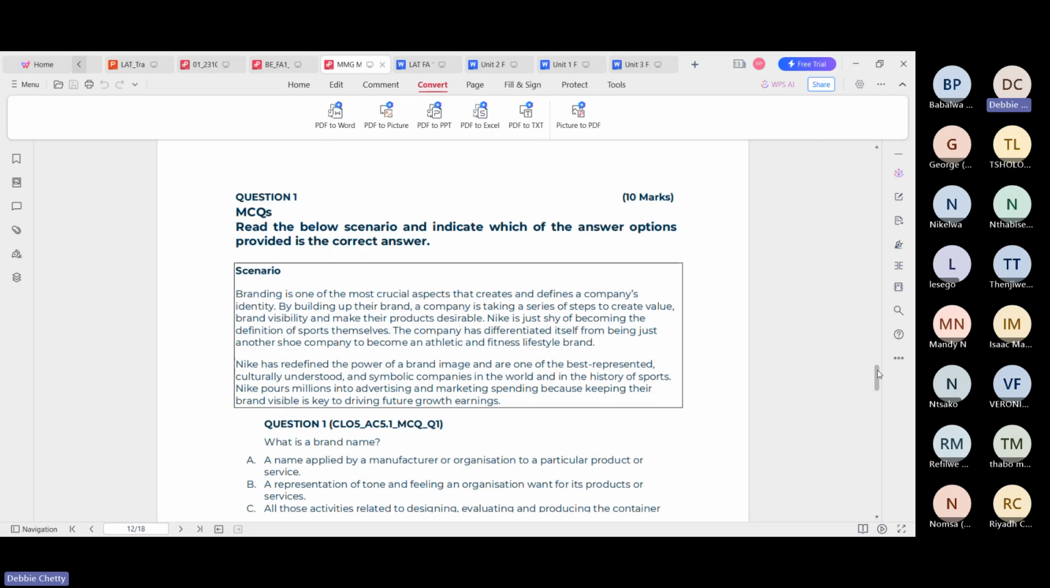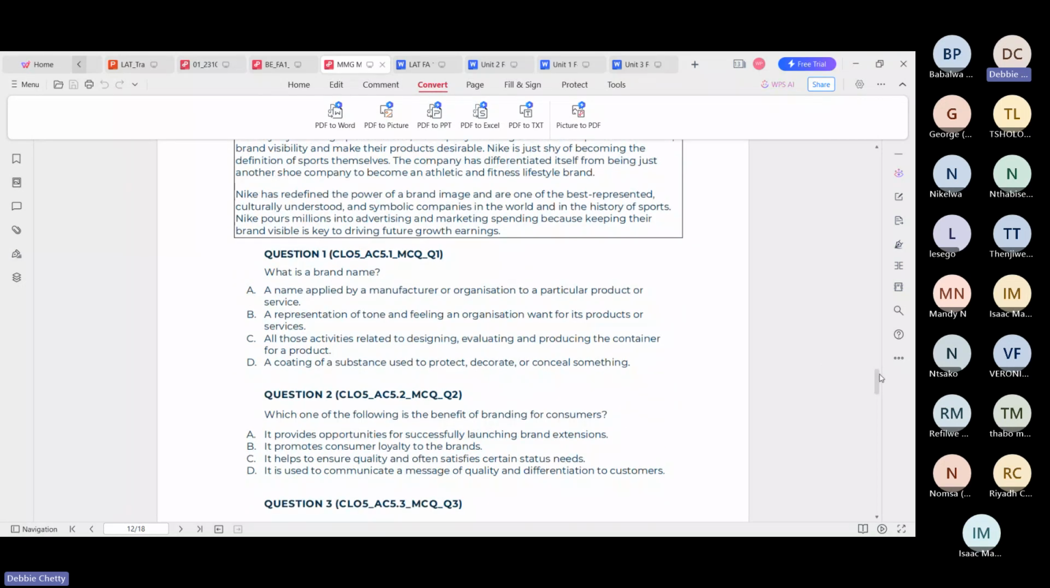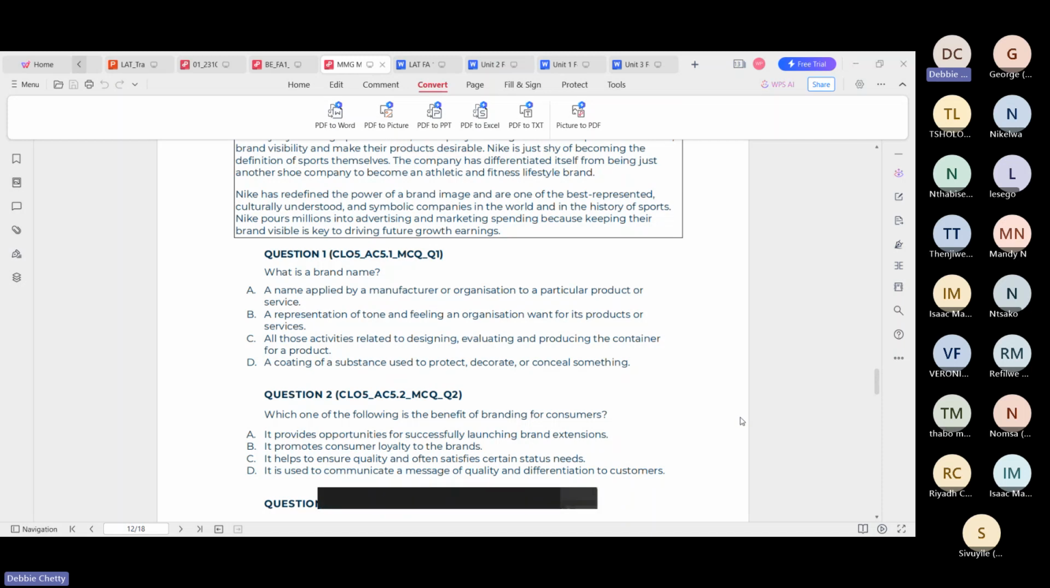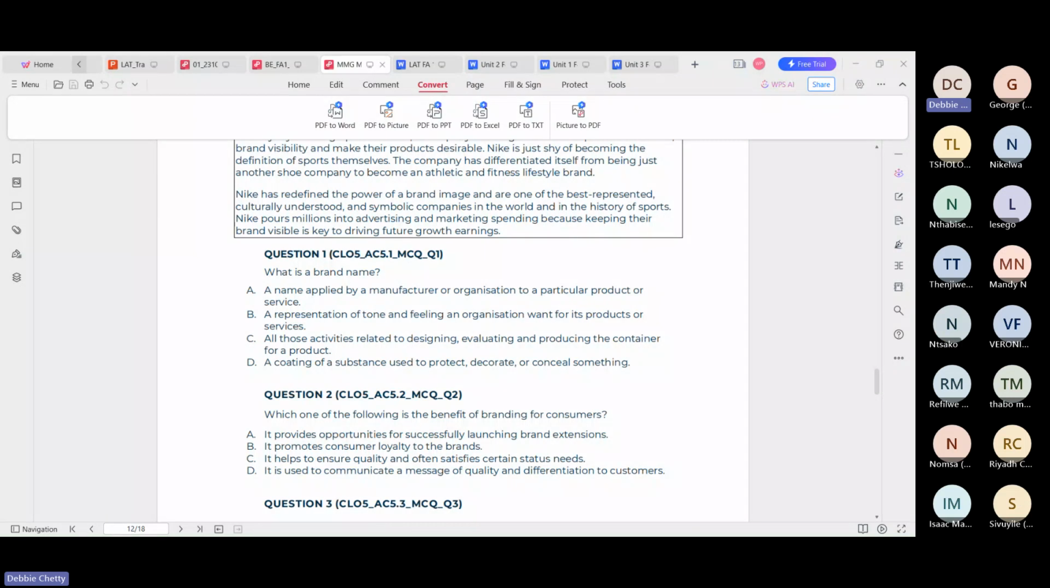You have a scenario that deals with branding, specifically Nike. Here you have a scenario based on Nike's branding, and a question that follows it, with options A, B, C, or D. Please be advised, with MCQs you just state, for example, question 1, and whether it's A, B, C, or D. You do not write the entire answer out.